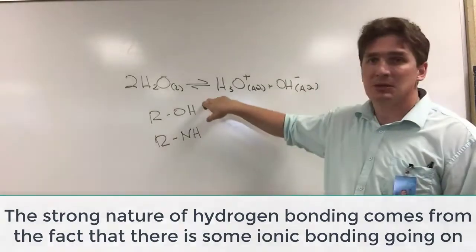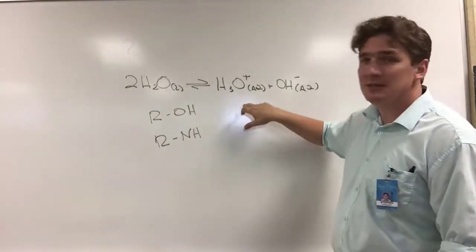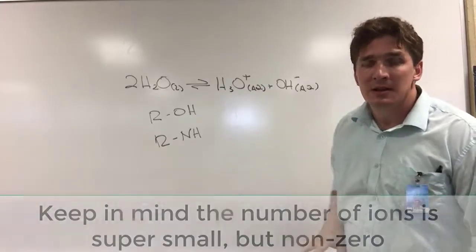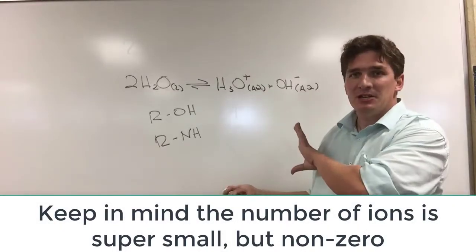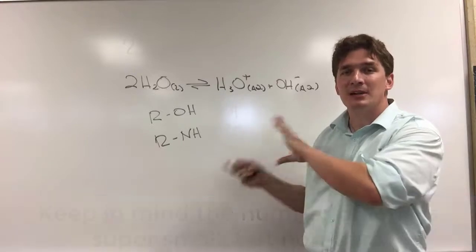But the thing is, we have an equilibrium arrow. So this is a tiny amount. Here we only have 10 to the negative 7 molar of these two ions. So we're going to call this classification of intermolecular forces hydrogen bonding.